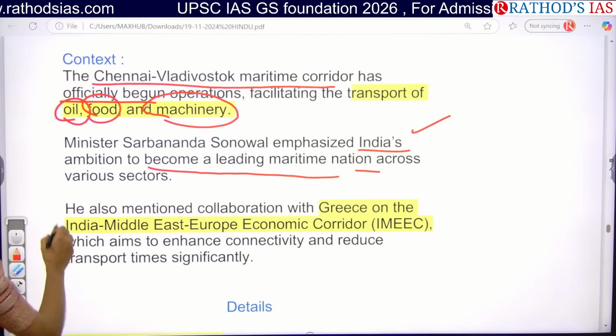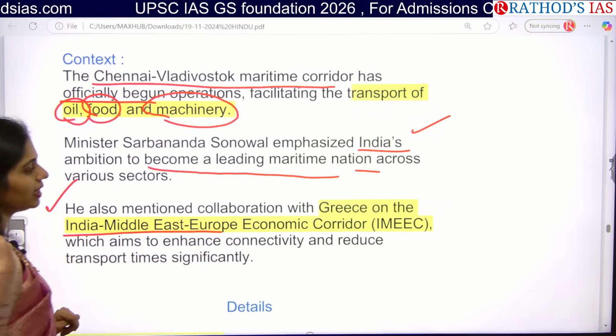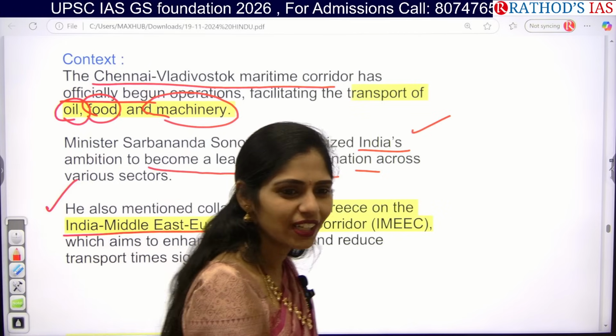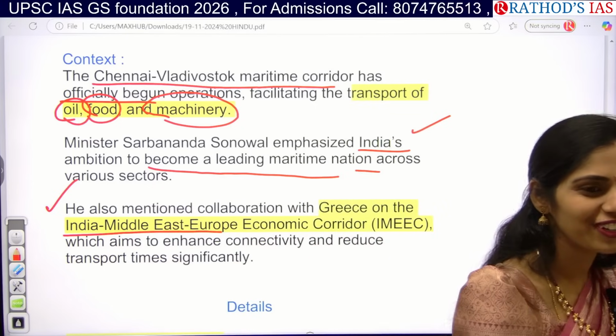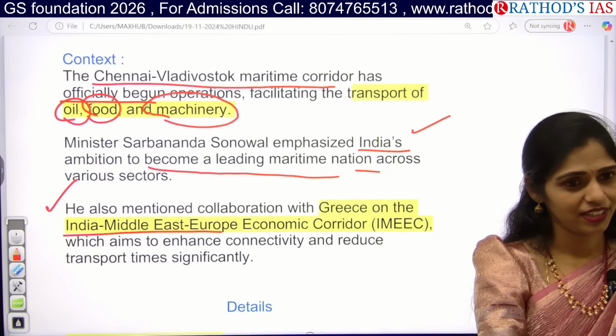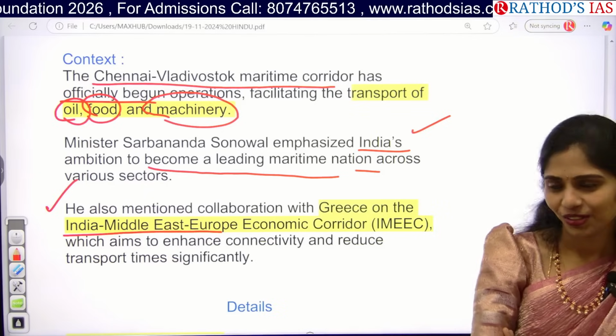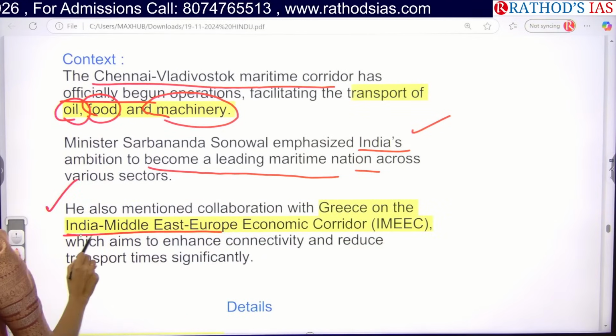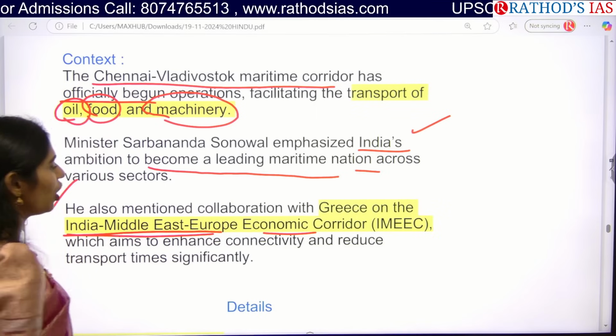And next, we are also coming up with IMEC, right? I also gave you one assignment regarding IMEC. How many of you did that work? Really? For sure? Rohit? Okay, I will see after this class. So here IMEC is nothing but the India, Middle East, Europe Economic Corridor.